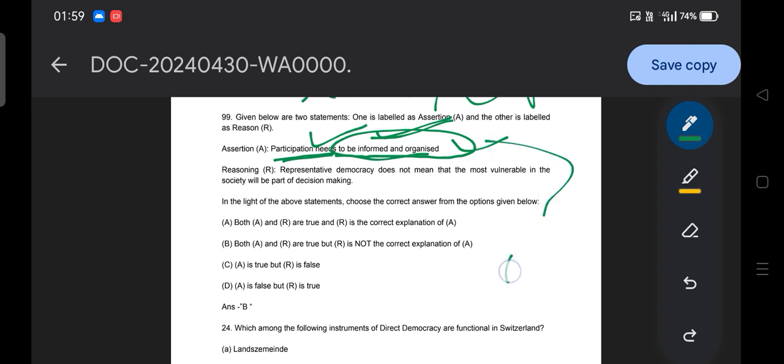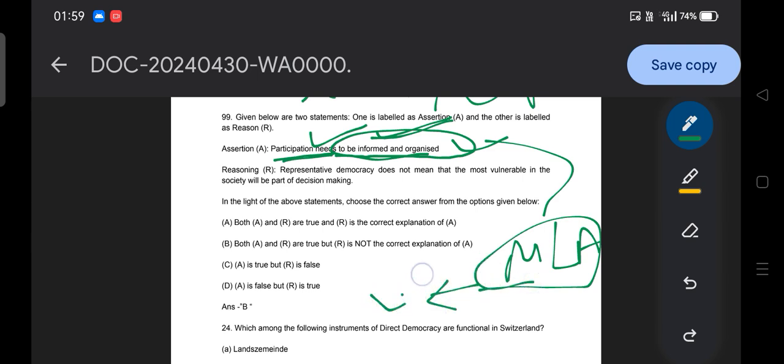For example, an MLA from any constituency of Odisha represented in the legislature: the people should know on what basis the MLA is raising a public policy. That is how participation needs to be informed, so that on that basis they will participate in the election process or show their right to vote.